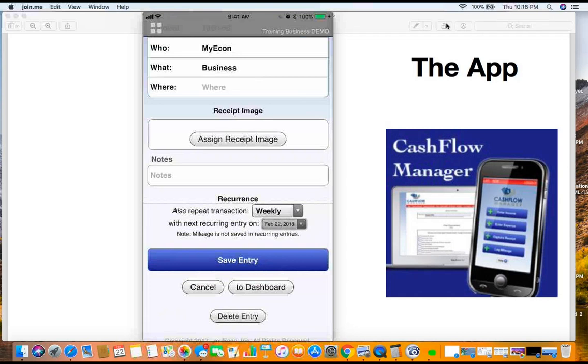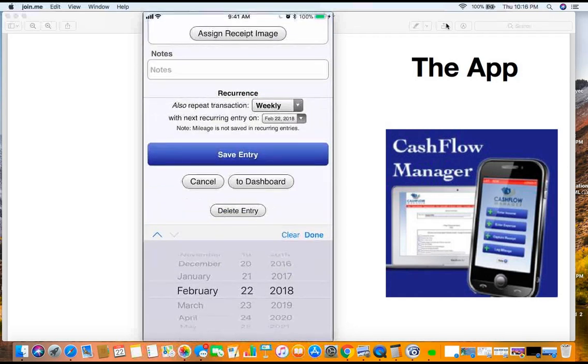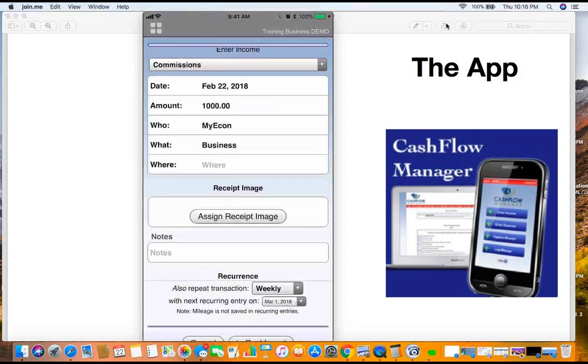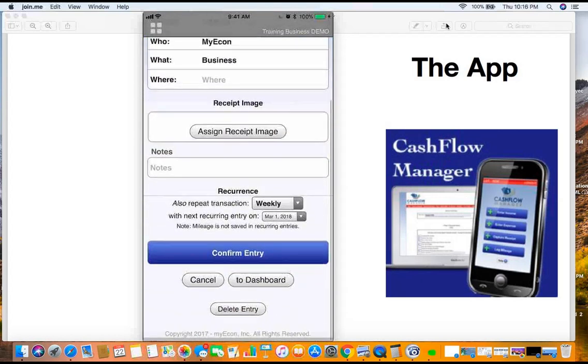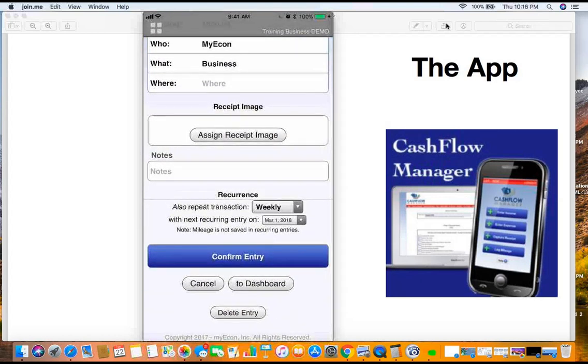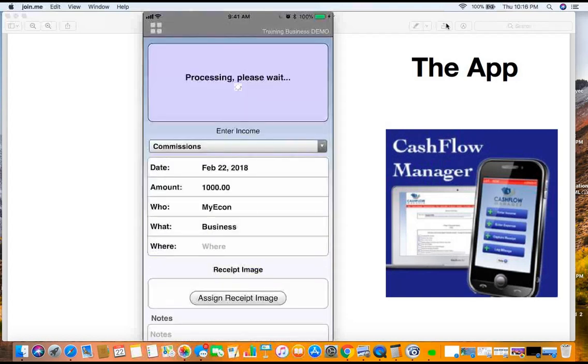So we can hit those. So the next time here is going to be a week from now. So a week from now is going to be about the 29th here, all right? Oh, we don't have 29th this month, right? Okay, so we got to go, we'll just say March 1st, okay? All right, about a week from now, okay? So boom, we hit that right there. Boom, we hit this. Now look what happened. Confirm that entry. Got to confirm it. Remember, don't ever forget to confirm. All right, now we're good to go.